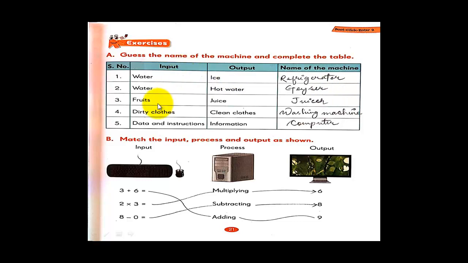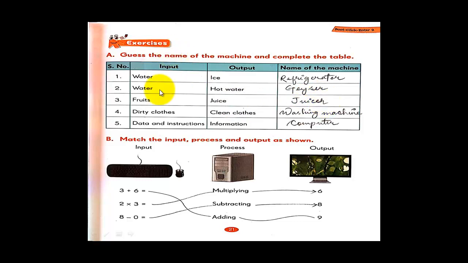Now when we give fruits as an input, we get juice. Now we all know that it is a juicer. We have already done this in the previous class also. When we give fruits as an input, any fruits, it gives juice as the output, using a juicer.